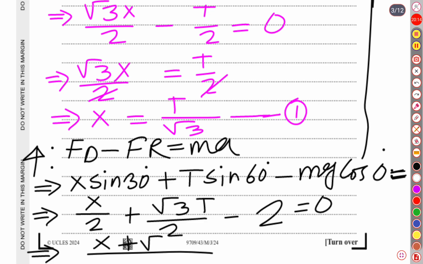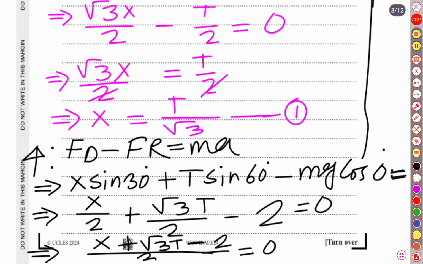x plus root over 3t minus 2 over 2 is equal to 0.